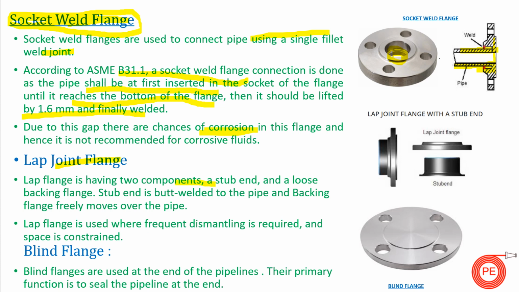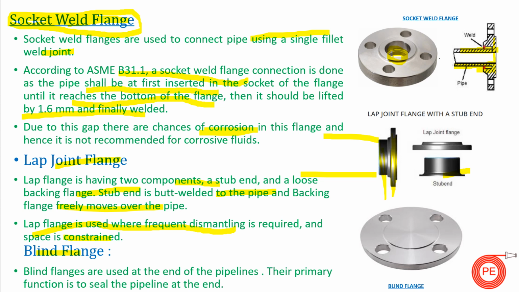Lap joint flanges have two components. One is your stub end and another is a loose backing flange. The stub end is butt welded to the pipe and the backing flange freely moves over the pipe. So if you can see, this is your stub end. This will be welded with the pipe, and this portion is a free portion which moves and gets bolted with the other pipe. Lap flanges are used where frequent dismantling is required and space is constrained. So this is the advantage of your lap joint flange.